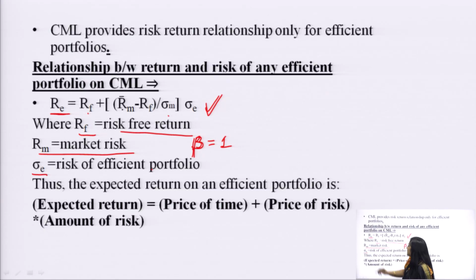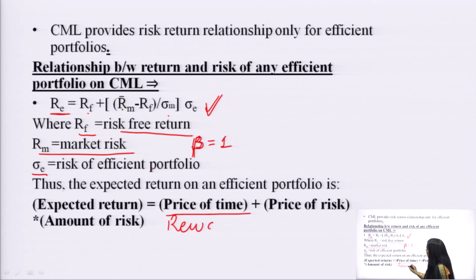Sigma E is the risk of the efficient portfolio. So, how is the relationship derived? The expected return equals the price of time, or the reward which the investor wants for waiting, because if he is investing his money in a risk free security, he must receive some lowest rate of return. That lowest rate of return is called the reward for waiting or the price of time.